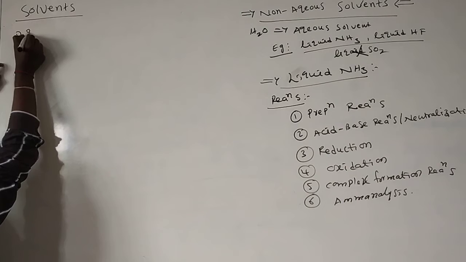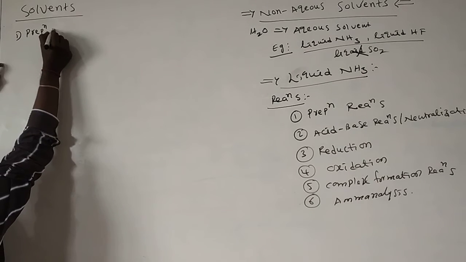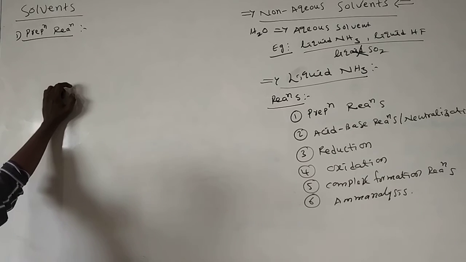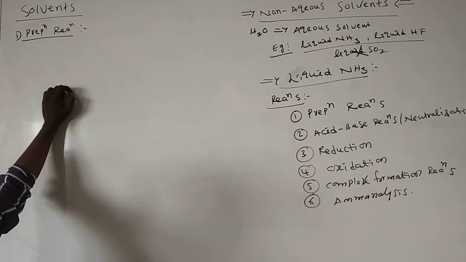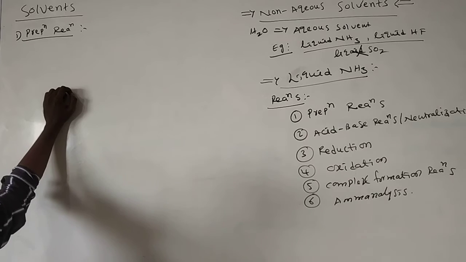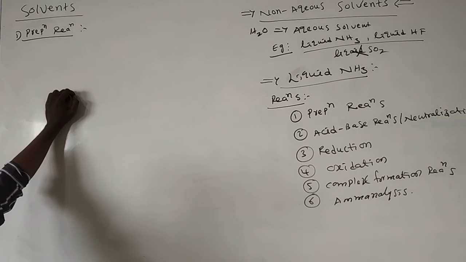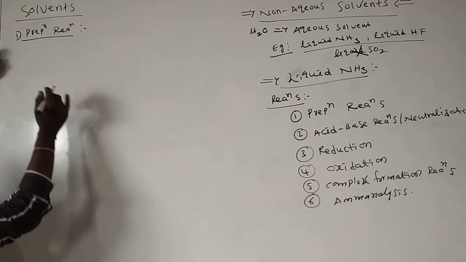What is the meaning of precipitate? A water insoluble compound is considered a precipitate. The reaction which is carried out by the formation of a precipitate, we call a precipitation reaction. Over here I am taking one precipitation reaction.